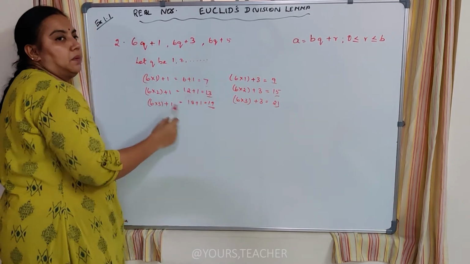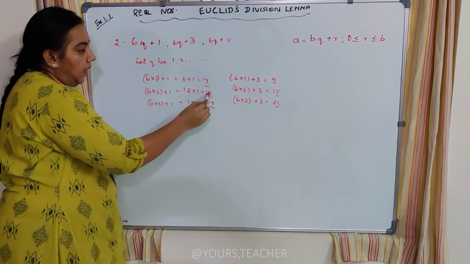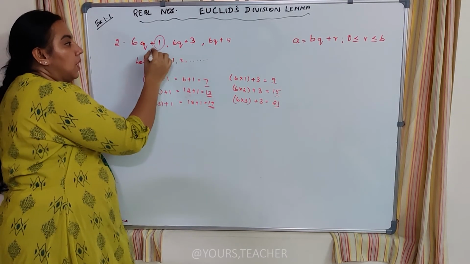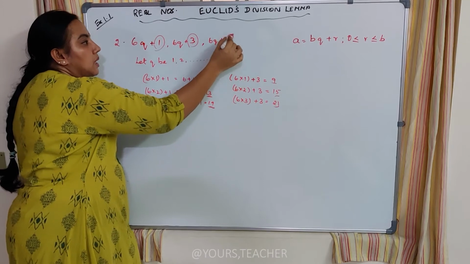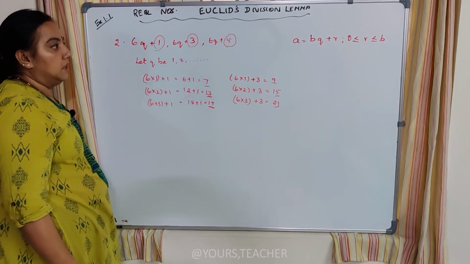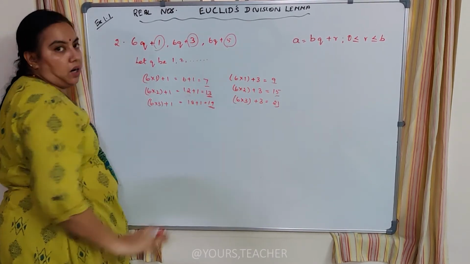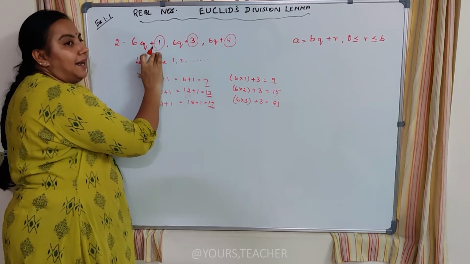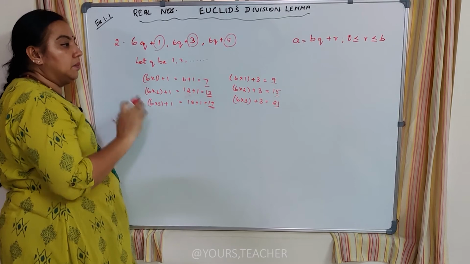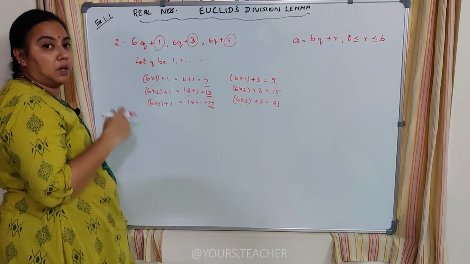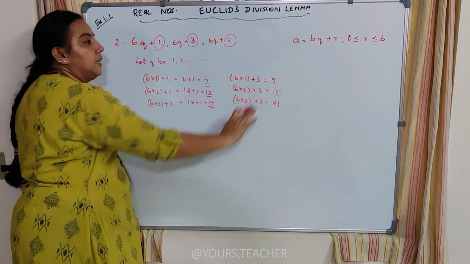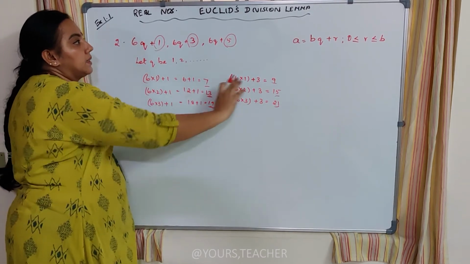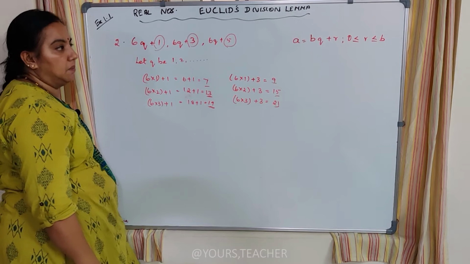So whatever number I use, I get the end result as odd numbers only, because the number that I add here is an odd number, which makes the result odd. So what can we understand? We can understand that when I add an odd number to an even number or odd number, it gives only an odd number as the result. That is the end result of Euler's division lemma.